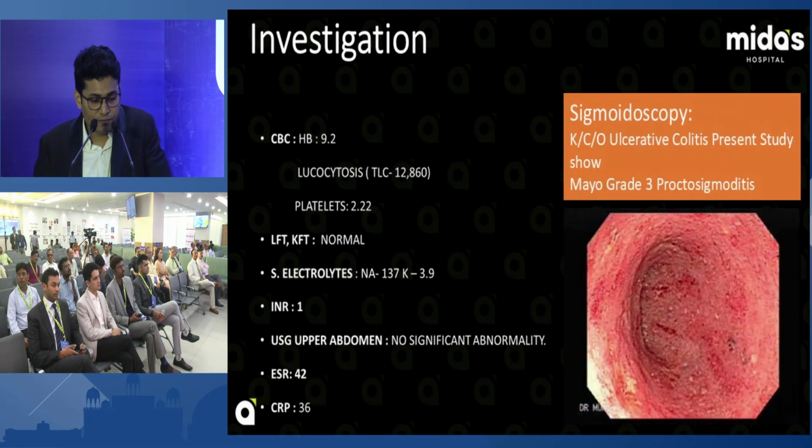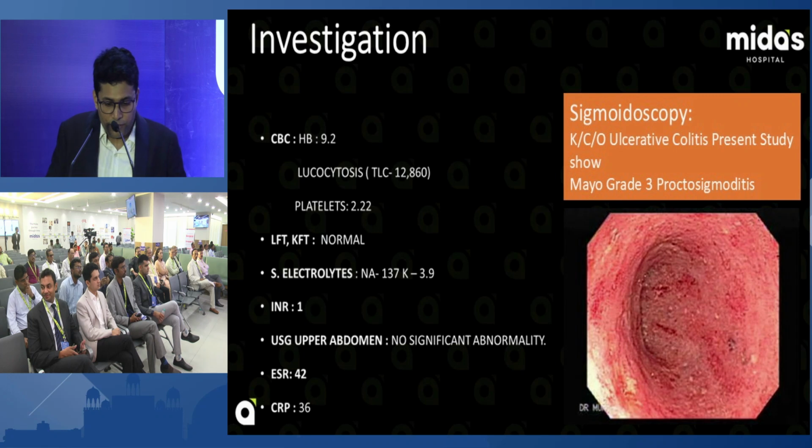So the investigation performed in this case in the first relapse was sigmoidoscopy. It showed ulcerative colitis with Mayo grade 3 proctosigmoiditis, and the hemoglobin was also down, at 9.2. The count was raised, leukocytosis, platelets were 2 lakhs, ESR 42 and CRP 36. It means acute on severe ulcerative colitis.